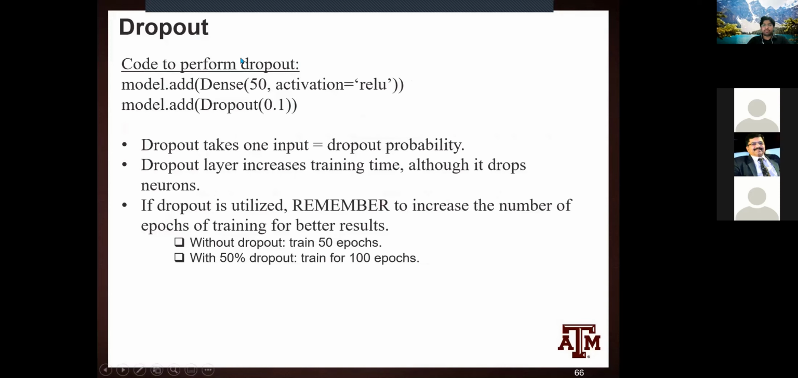Now the code to perform dropout: we just need to add one line, which is model.add(Dropout). It takes one input, which is the dropout probability, and the dropout layer increases the training time. Although we suppose that we are dropping the neurons, so the training time would be reduced, that is not the case. If dropout is utilized, we need to remember that the number of epochs of training should be increased. So without dropout, if the training was run for 50 epochs, with 50% dropout, the training should be run for more than 50 epochs, maybe like